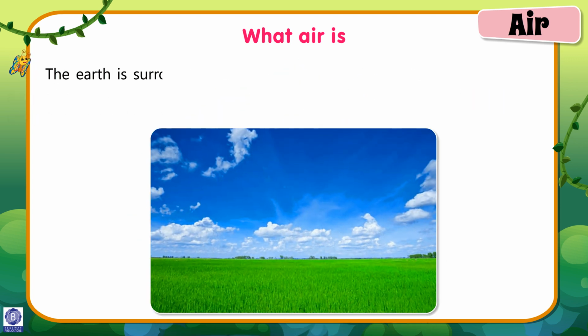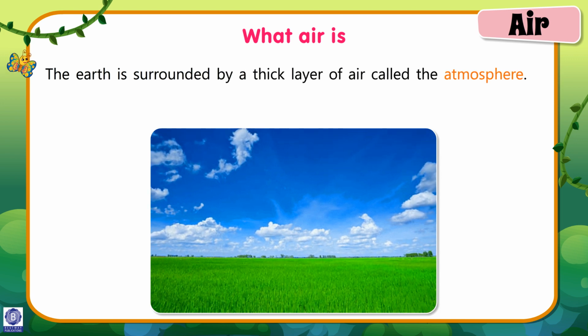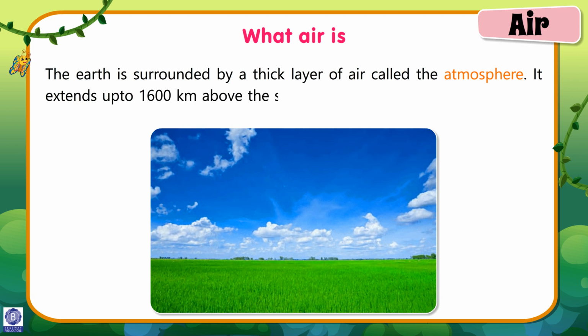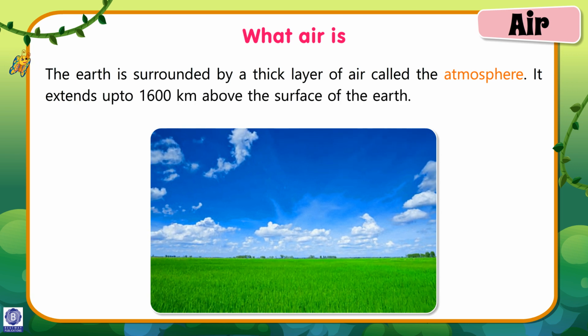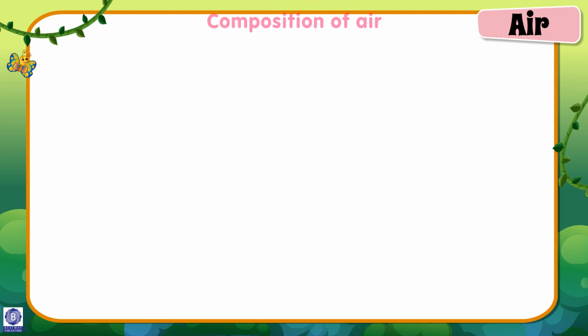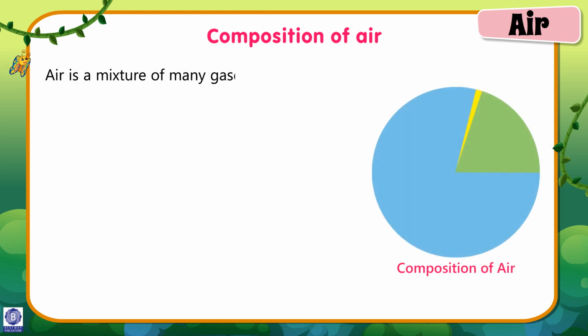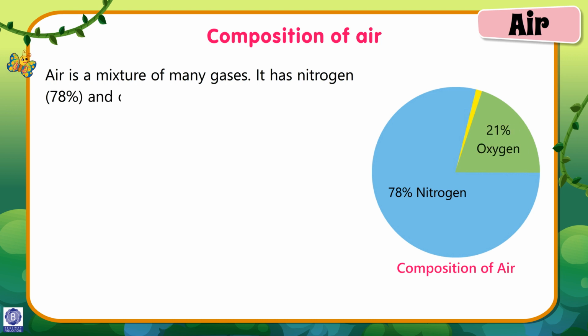All the living beings need air to breathe. The earth is surrounded by a thick layer of air called the atmosphere. It extends up to 1600 kilometers above the surface of the earth. The pressure of air is high on the sea. Composition of air. Air is a mixture of many gases. It has nitrogen 78% and oxygen 21%.